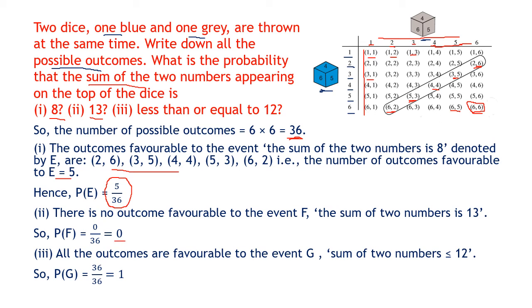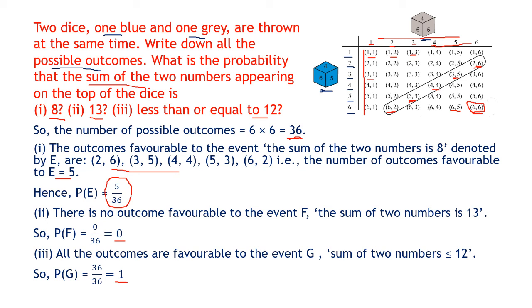Third case, less than or equal to 12. So you can see 6 plus 6 is 12. The rest are all less than 12. So all 36 are possible. The probability is 1. So this is about 2 dice with the sum of 8, or the sum of 13, or less than or equal to 12. This is only an example and you have to work it out for yourself, write down all the possibilities and check the probability.